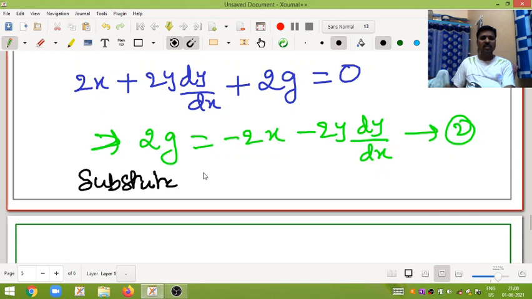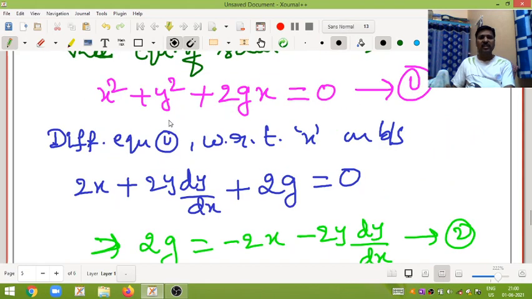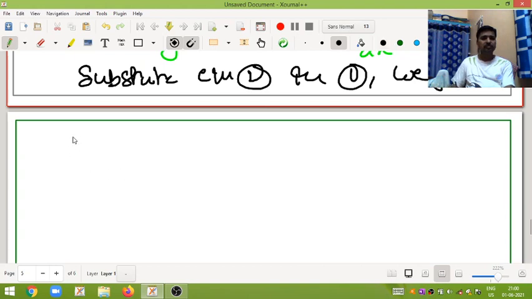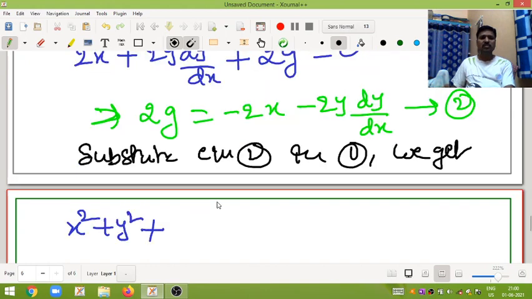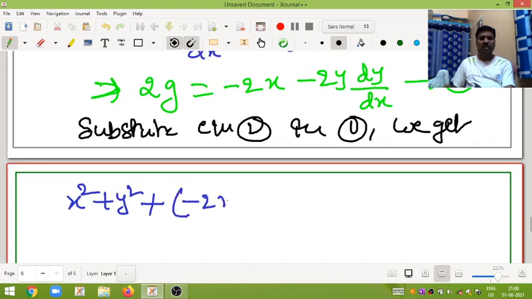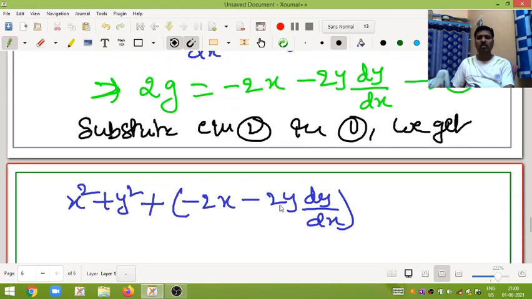Substitute this equation 2 in 1. We get x square plus y square plus 2gx, where 2g means minus 2x minus 2y into dy by dx, multiplied by x, is equal to 0.